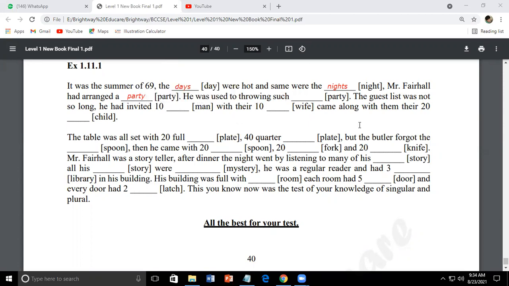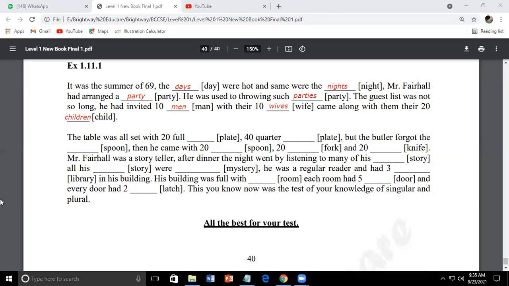He was used to throwing such parties. Now here the last letter is Y, so it changes to IES. The guest list was not so long. He had invited 10 men. Man becomes men. And their 10 wives. The last letters are FE, which becomes WIVES, and their 10 wives. Came along with them their 20 children, CHILDREN, and not childs or not children's. It will be only children.